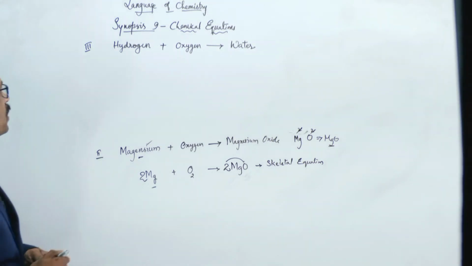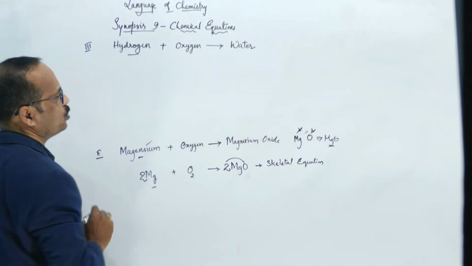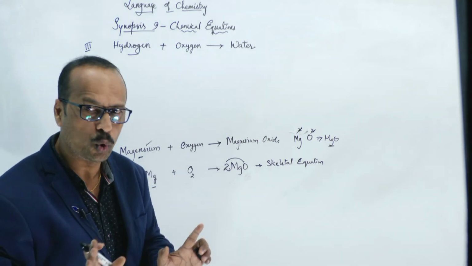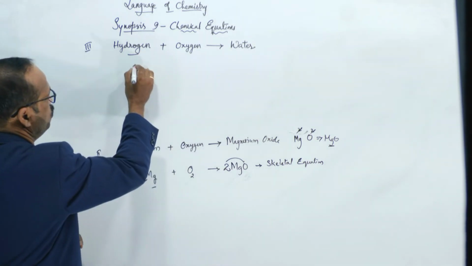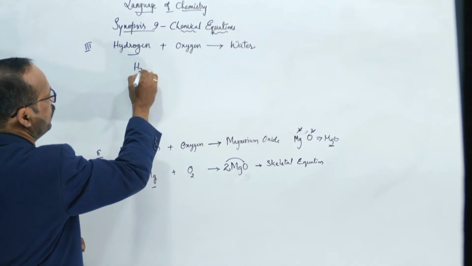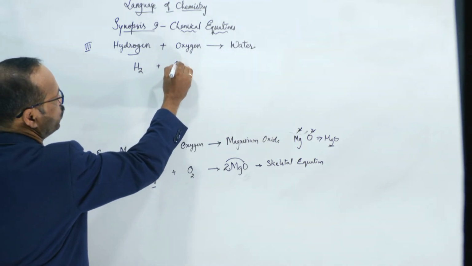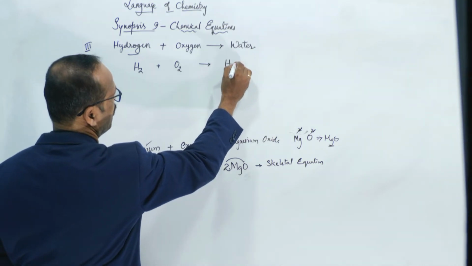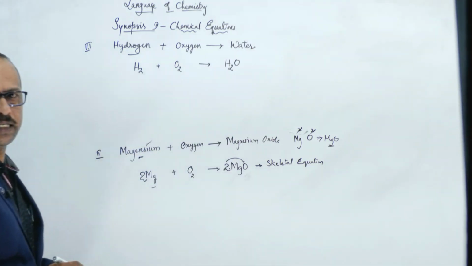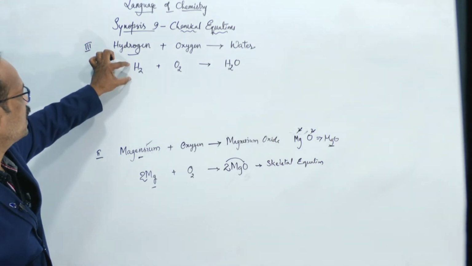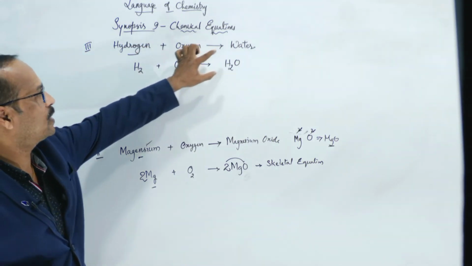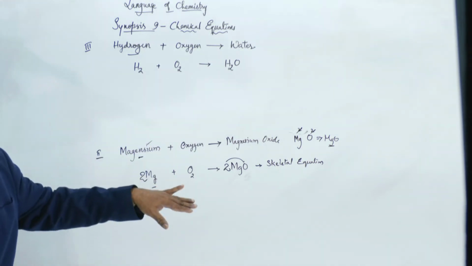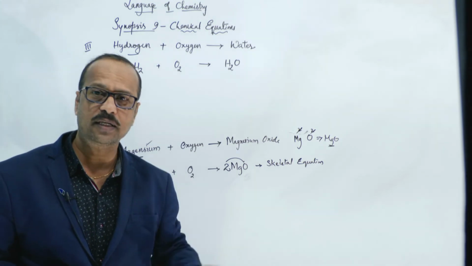Now you see this one. Hydrogen, see, hydrogen is a diatomic molecule. Wherever you have to write hydrogen, you have to write H2. So I am writing H2 plus oxygen, write O2, gives rise to water. You know that H2O. This is the hydrogen correct, H2, oxygen O2 correct, water H2O. This is also correct. Everything is correct. But overall it is not correct.